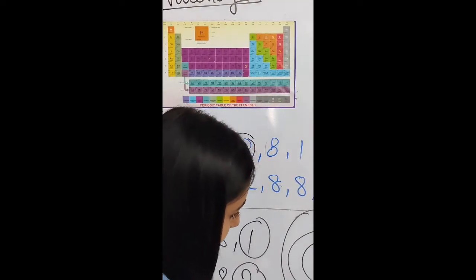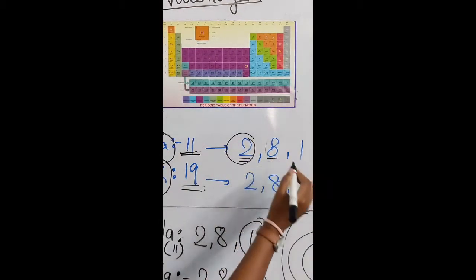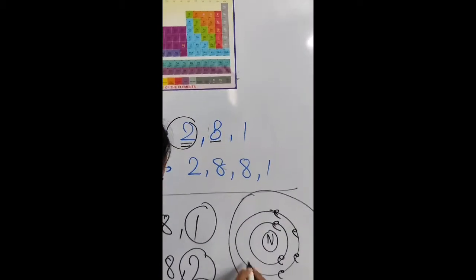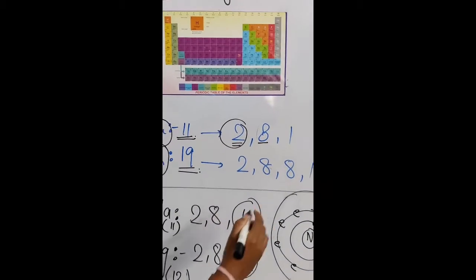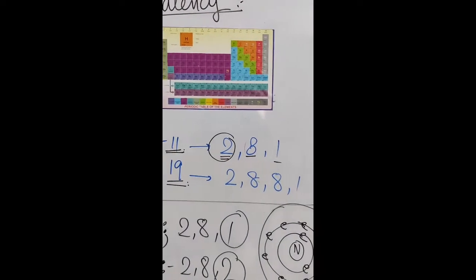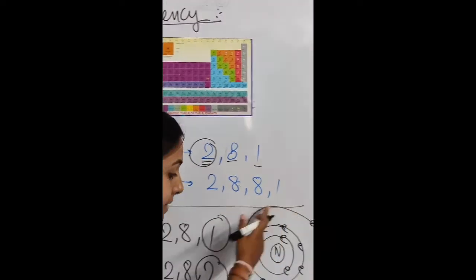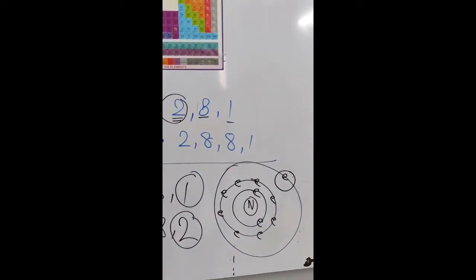In the next shell how many electrons will go? That is 8. And in the last shell how many electrons? That is only a single one. So the number of electrons in the last shell is known as the valence electron and is known as the valency.